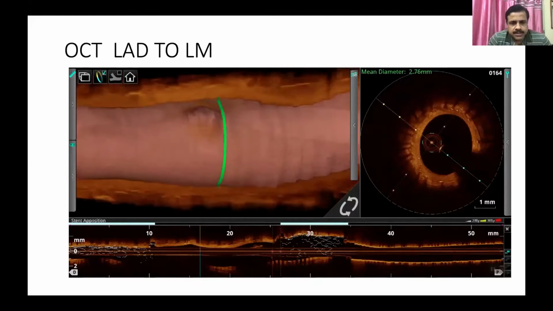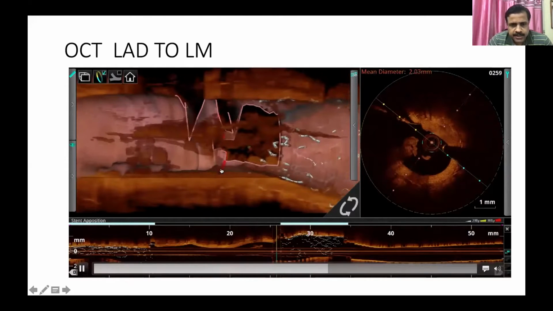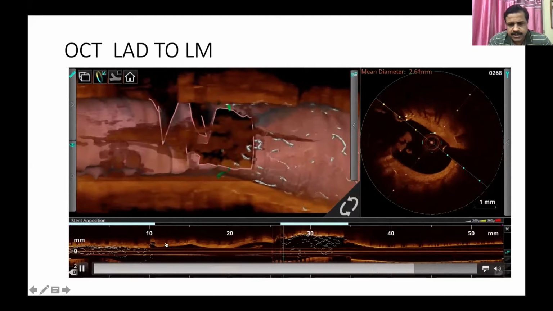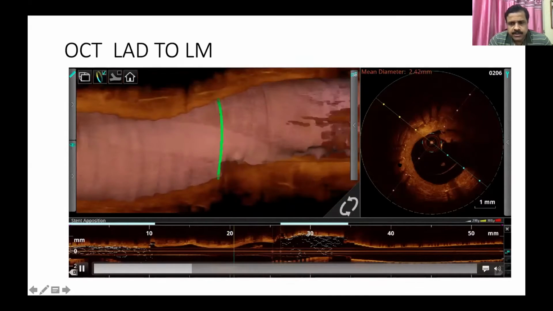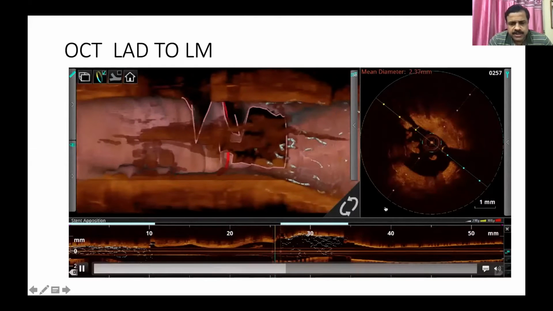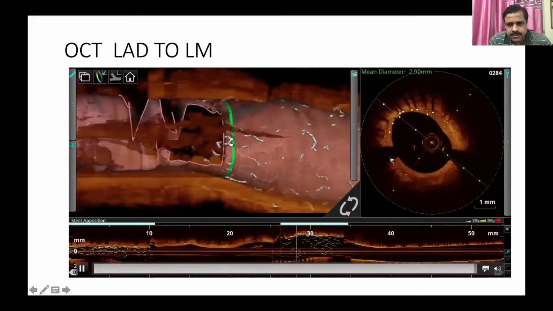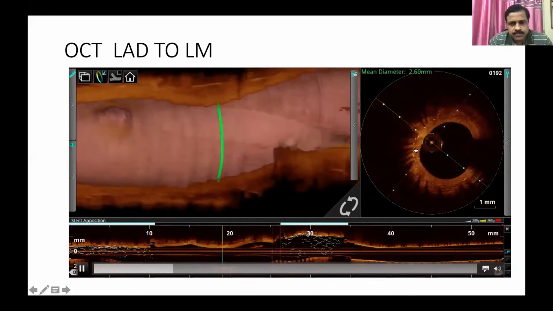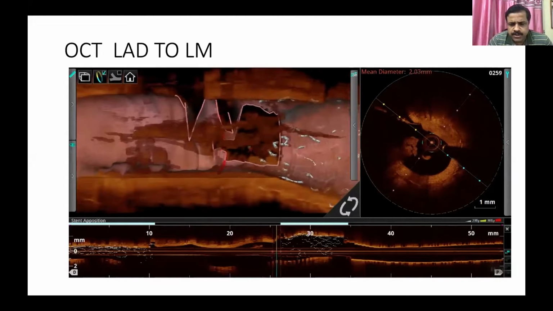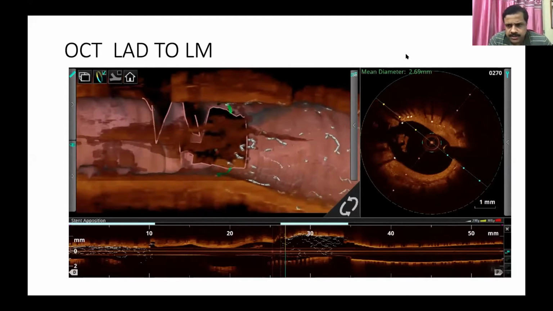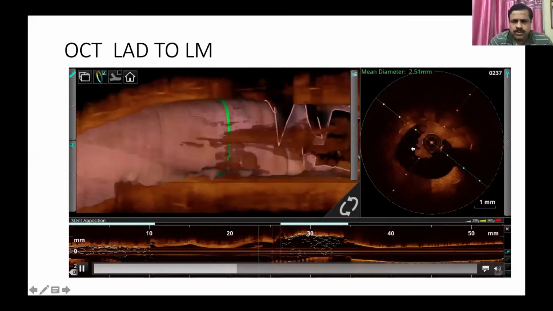So this was the pre-intervention run from the LAD to the left main. We can see here, we cannot see where the stent starts because it's already endothelialized. We can see some amount of ISR there, but not very critical. Here, at the ostium of the LAD and the left main, you can see thrombus, which is suggestive of acute coronary syndrome. And the left main parameters are also acceptable. Only the diameters are shown. The area is acceptable, it's more than 6 millimeters square.